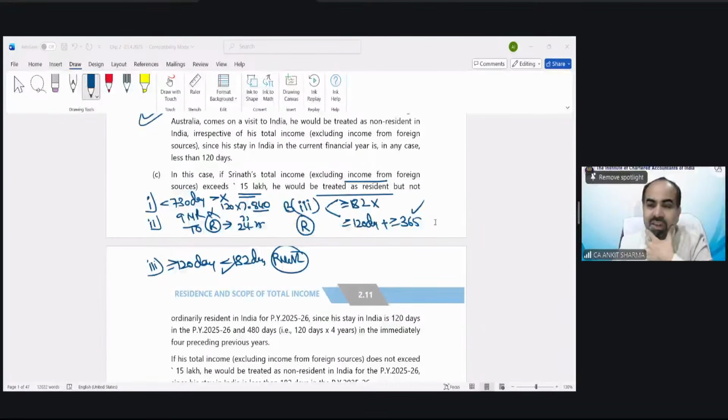Aishwarya is asking, sir, in case of Virat Kohli, we should consider as a non-resident as per basic condition of individual. Aishwarya, do you know or do I know how many days Virat Kohli is in India or not? So how can you ask these kind of conditions? I don't know. I can't answer any question until I have the information. How do you want me to solve?